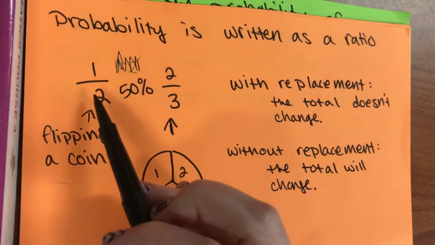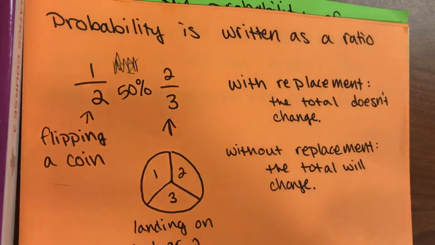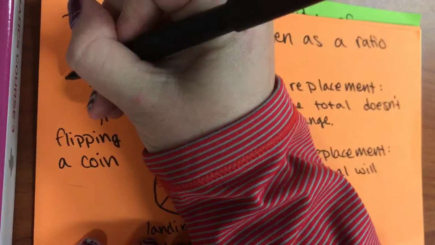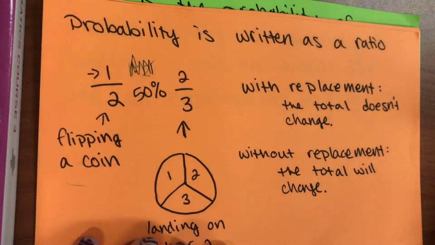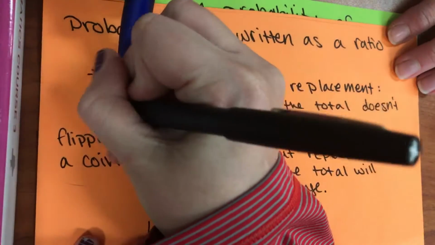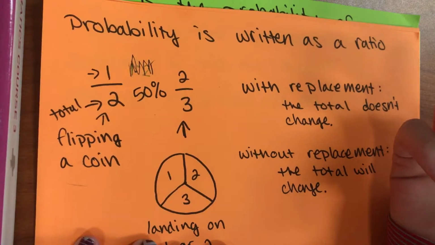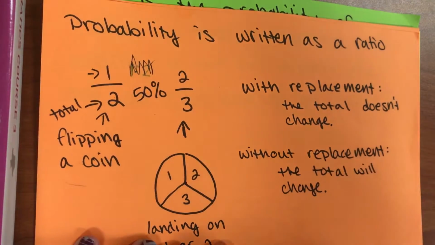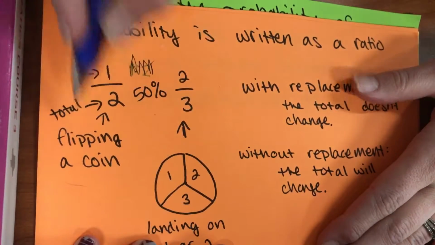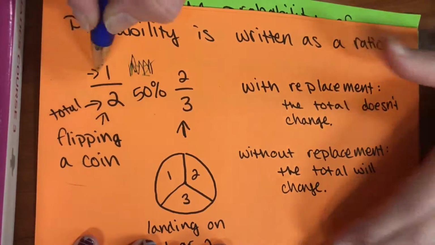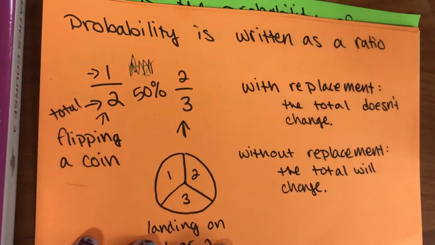Flipping a coin, we've got 1/2 because there are only two sides of a coin that it can land on. It can either land on heads or tails. This is the total number of outcomes, and this is the desired outcome. It can either be heads or tails. We're just talking about heads here, so it's just one out of two. It's not both.